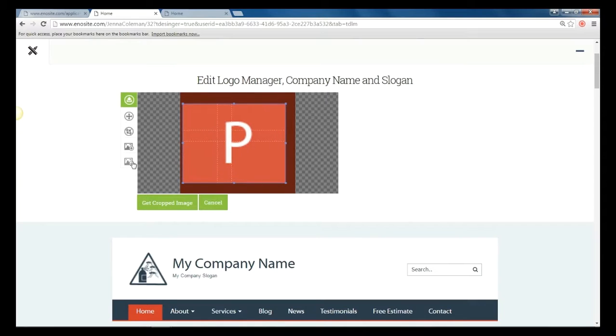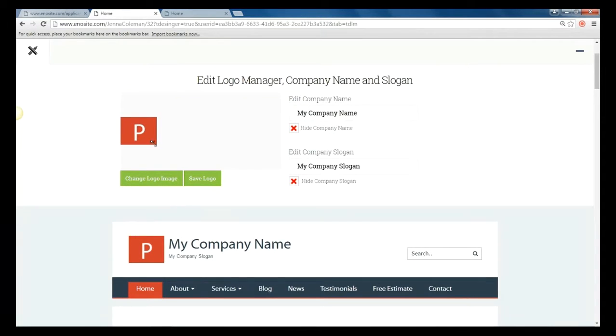When you choose to edit your logo, you can upload any image and adjust the size to your liking. Click on Save Logo when you're happy with the image.